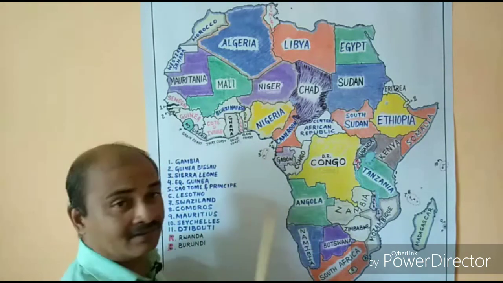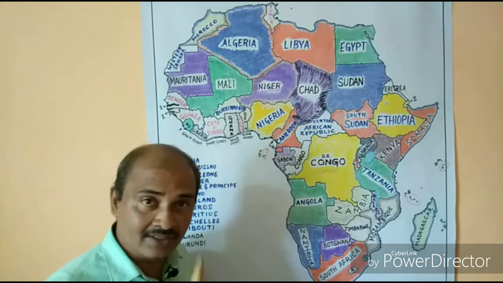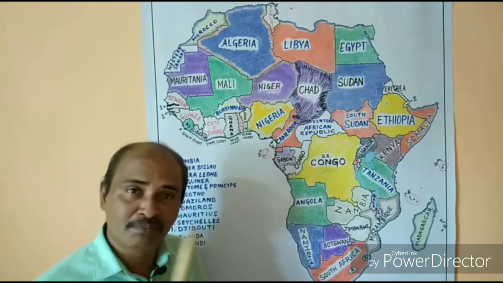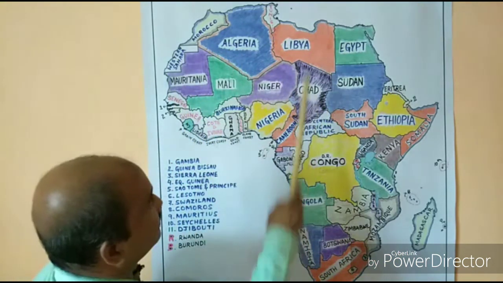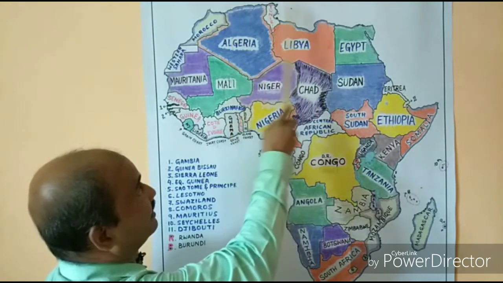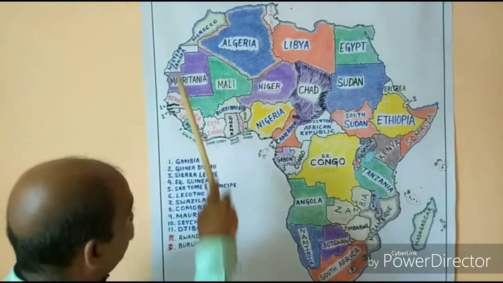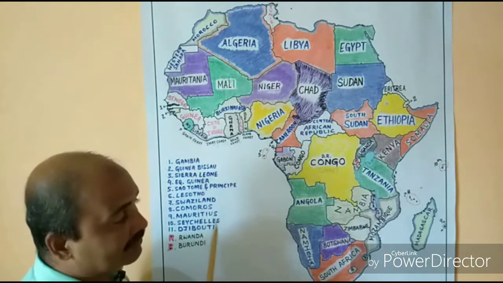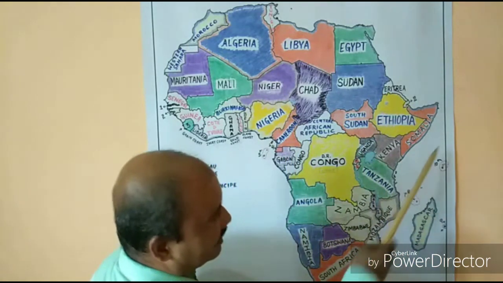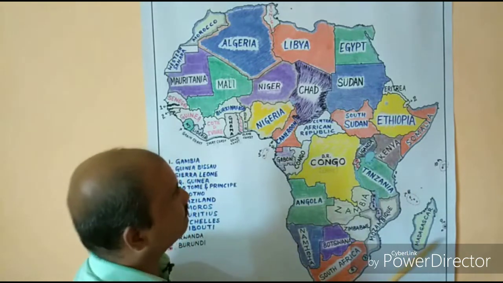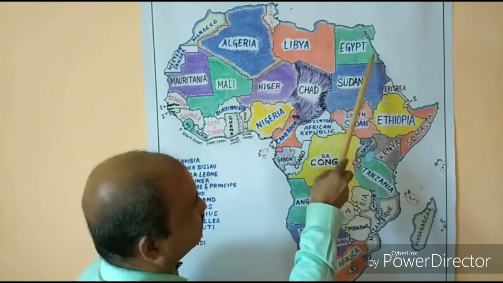As you are aware, Africa is the second largest continent by area and also by population. Well, in Africa, in the north we have the Mediterranean Sea. In the west we have the Atlantic Ocean. We have the southeast surrounded by the Indian Ocean, and here in the northeast we have the Red Sea.